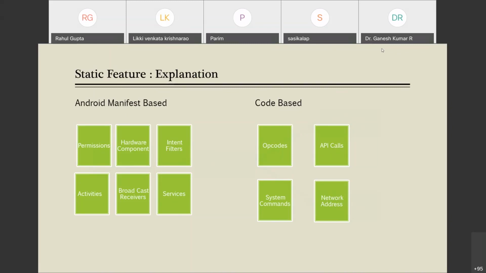One of the features is the permission feature. So what is this permission feature? A permission feature is very common, as you have already seen. When you install an app, you are asked to grant certain permissions to the application, like to access camera, to access gallery, to access internet, to access 4G, to access Wi-Fi.